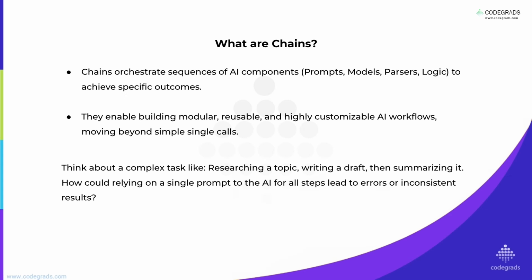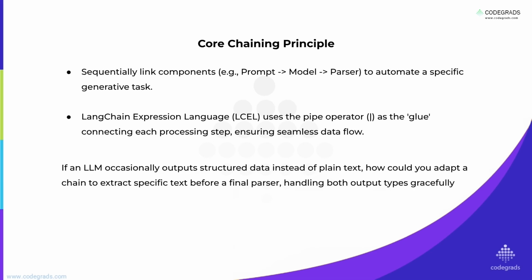Why would a single massive prompt for all of these steps lead to problems? The AI would struggle with focus and maintaining context across diverse subtasks. It might excel at research, but then produce a weaker summary or mix up instructions. The quality becomes unpredictable because it is juggling too much. Chains solve this issue by dedicating a focused component for each and every step.